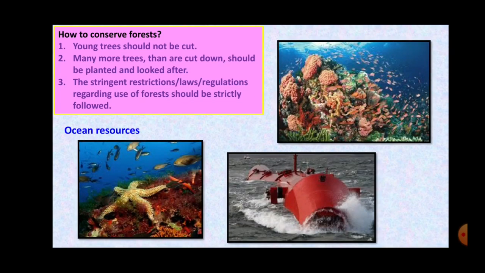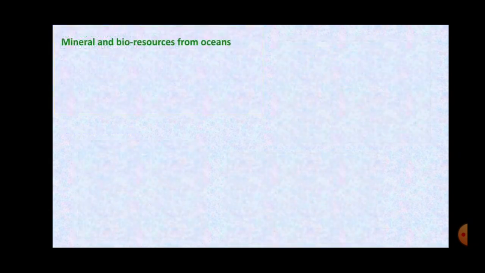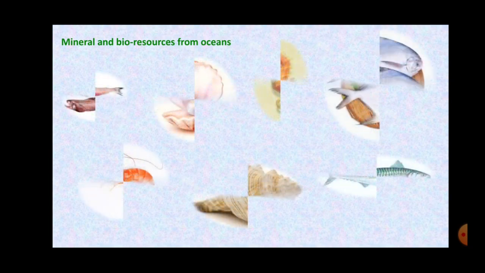Next, we are going to study about the ocean resources, that is, the things which we get from the ocean or from the sea. In ocean wealth, the different minerals and the bioresources which we get from the oceans are called the oceanic wealth.